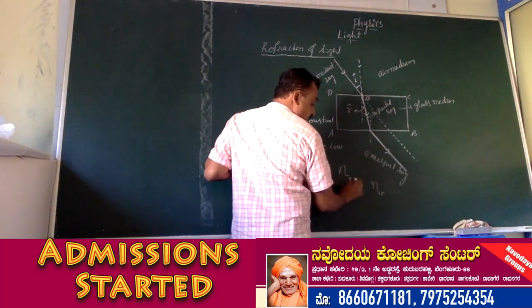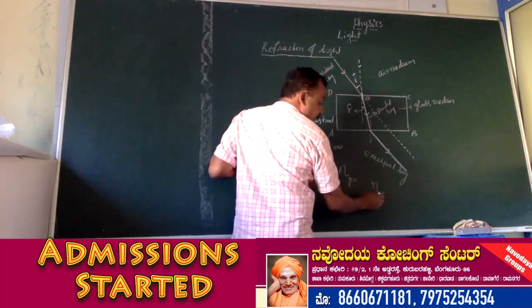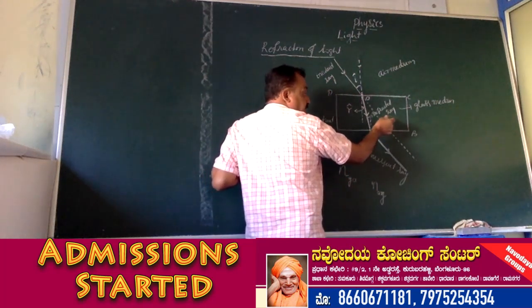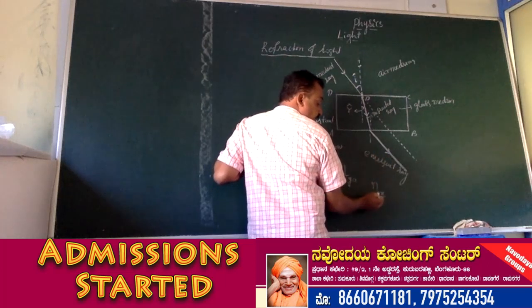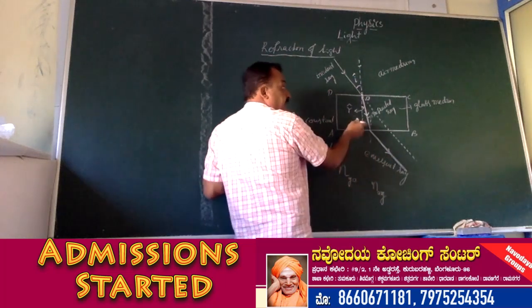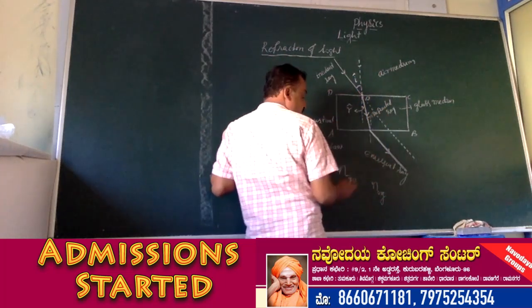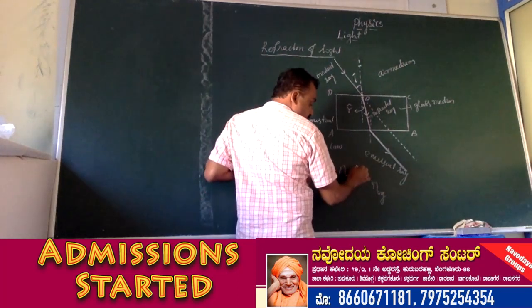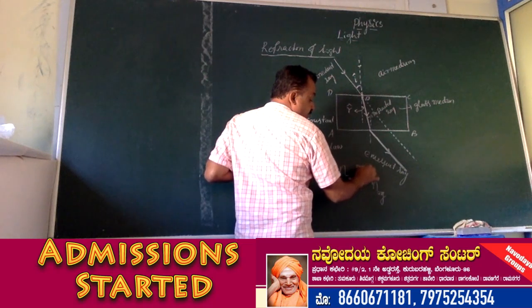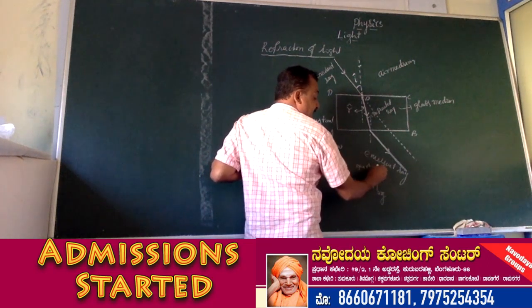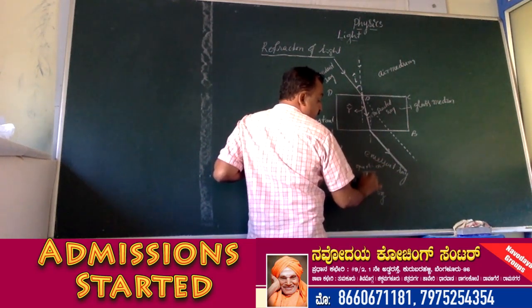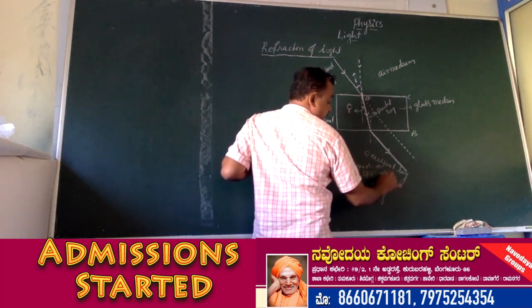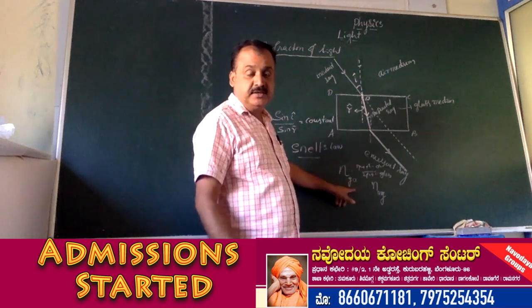G stands for glass, A stands for air. Here air and glass. So the refractive index of glass medium with respect to air is denoted by n_ag. The refractive index of air medium with respect to glass medium is denoted by n_ga, which is equal to the speed of light in air divided by speed of light in glass. This ratio is known as refractive index.